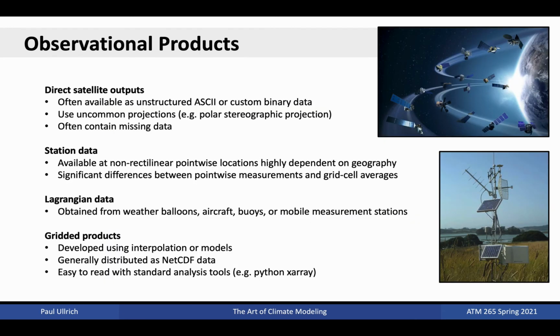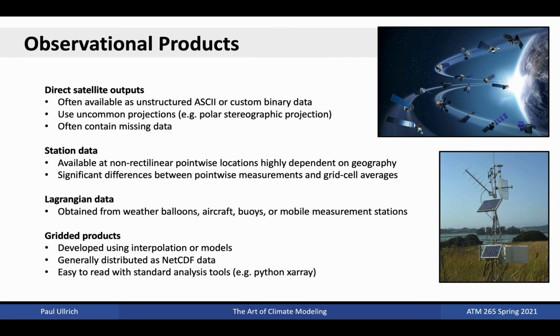Observational data products can be broadly classified into direct satellite measurements, station data, Lagrangian data, and gridded products. Direct satellite outputs include a variety of remotely observed data from orbiting satellites such as NASA's TRMM, GOES, MODIS, or CloudSat. These include up-to-date measurements of precipitation, wind speeds, sea surface temperatures, and other fields over large geographical areas. However, using this data directly can be difficult because data are often only available as unstructured ASCII or custom binary files, often employ uncommon grid projections because of how the measurements are taken, and often contain missing data outside of the swath.